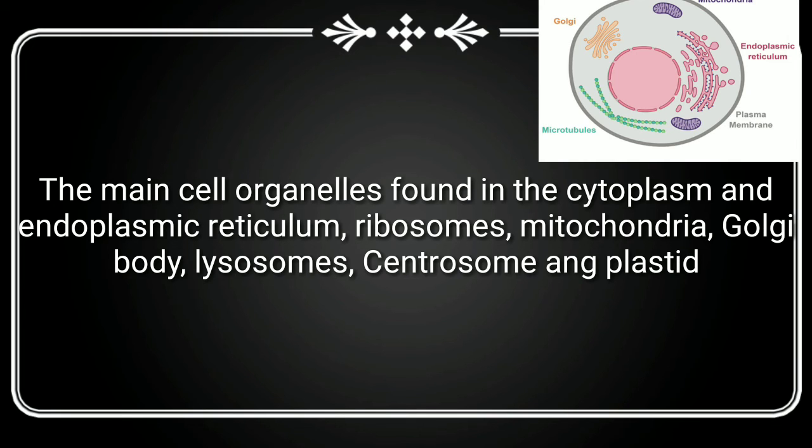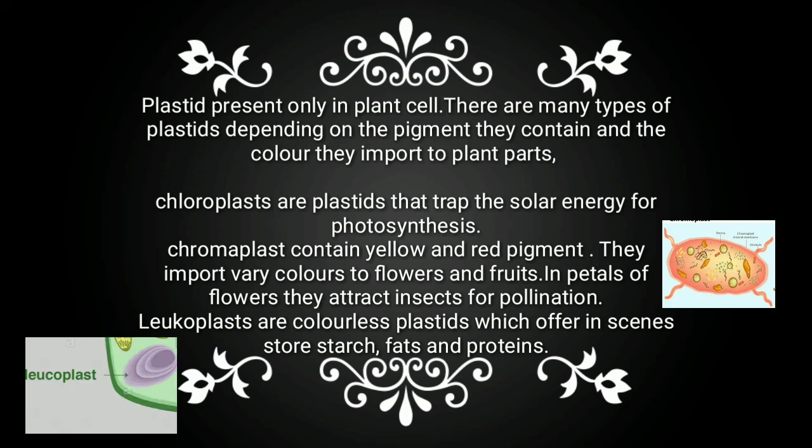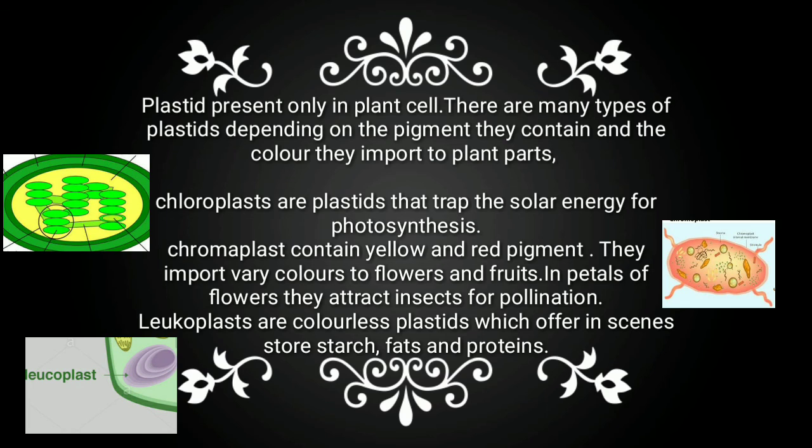The main cell organelles found in the cytoplasm are endoplasmic reticulum, ribosomes, mitochondria, Golgi body, lysosomes, centrosomes, and plastids. Plastids are present only in plant cells. There are many types of plastids depending on the pigment they contain and the color they impart to plant parts. Chloroplasts are plastids that trap solar energy for photosynthesis. Chromoplasts contain yellow and red pigment. They impart colors to flowers and fruits.